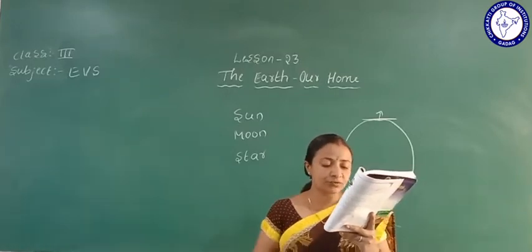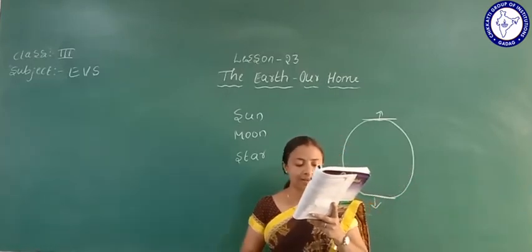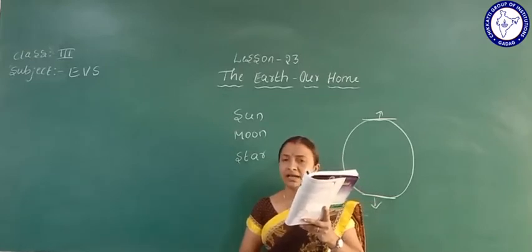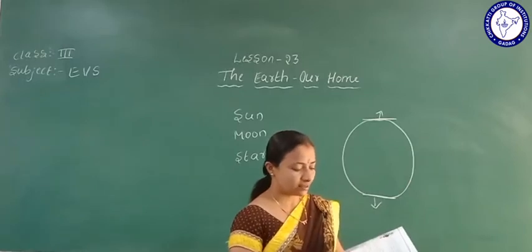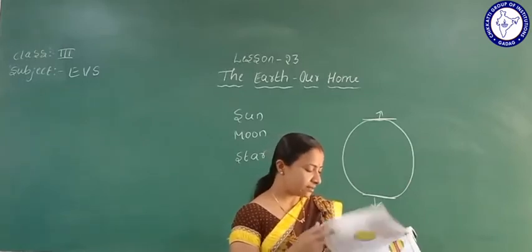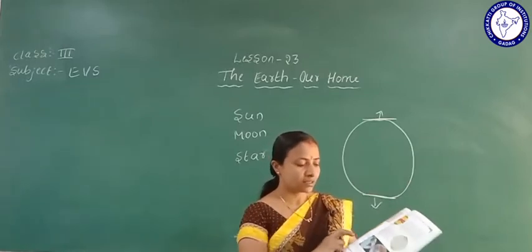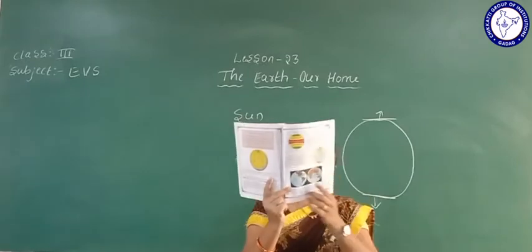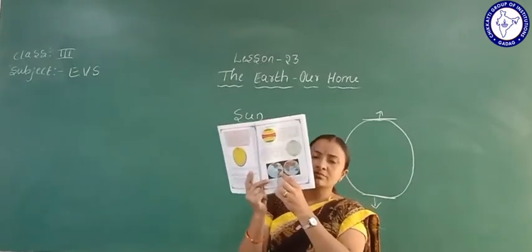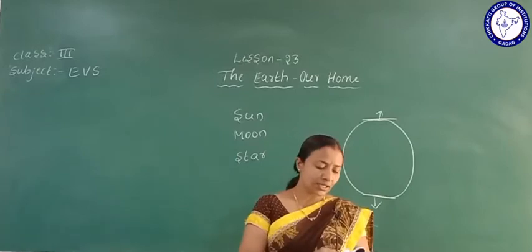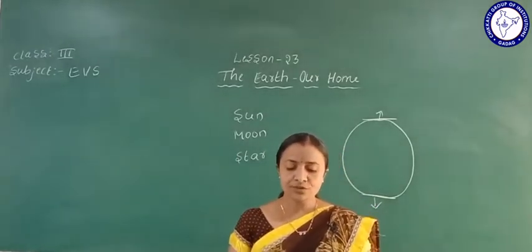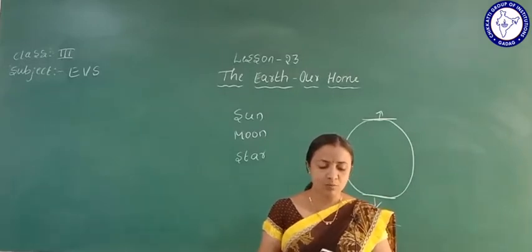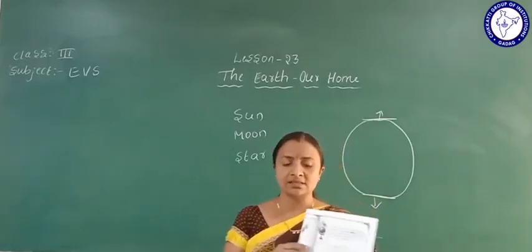The photo of the earth with blue, green and brown colors looks very attractive. How is it looking? The earth looks blue, green and brown. Yes, see it given here, blue, green and what, brown color. Yes, it's looking like an orange shape. Okay, then observe the picture. It is a small model of the earth. It is called a globe.